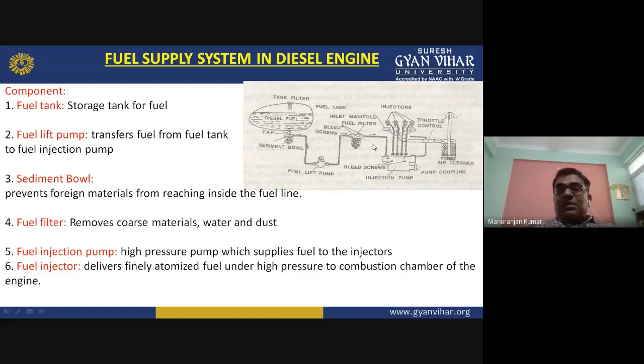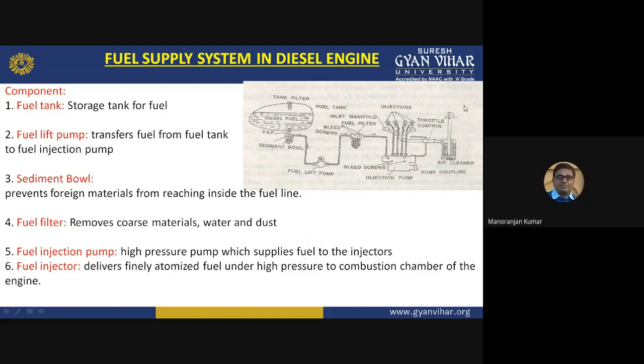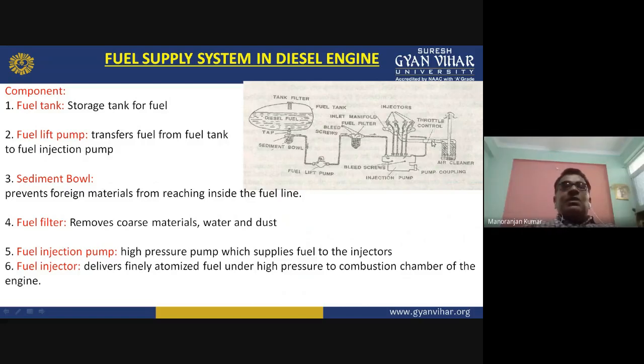Okay, but diesel doesn't itself help in burning. So some air is needed for burning, for combustion. So air will come from this side. This is the air cleaner, and from the environment the atmospheric air is coming, and this air cleaner will capture the impurities present in the atmospheric air. After that, the clean air will go into the combustion chamber through the inlet valve of the engine cylinder. There are four cylinders, so four inlet valves will be there.